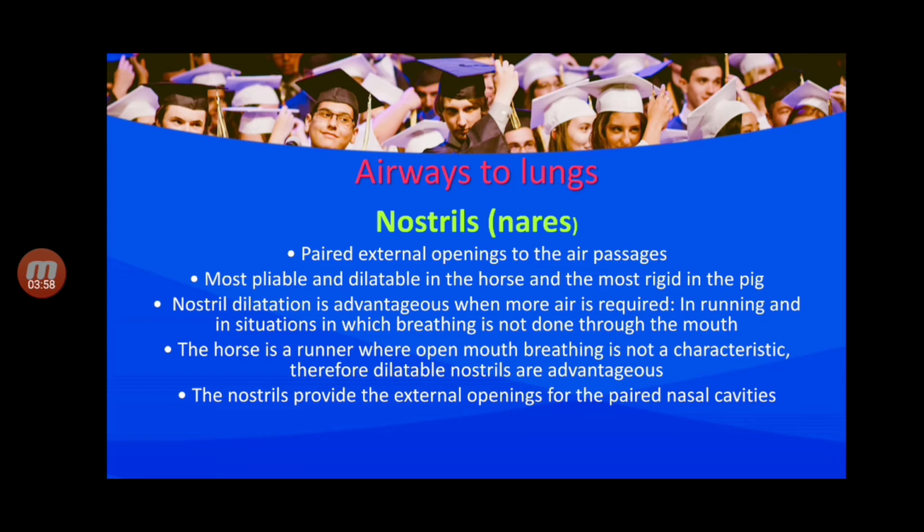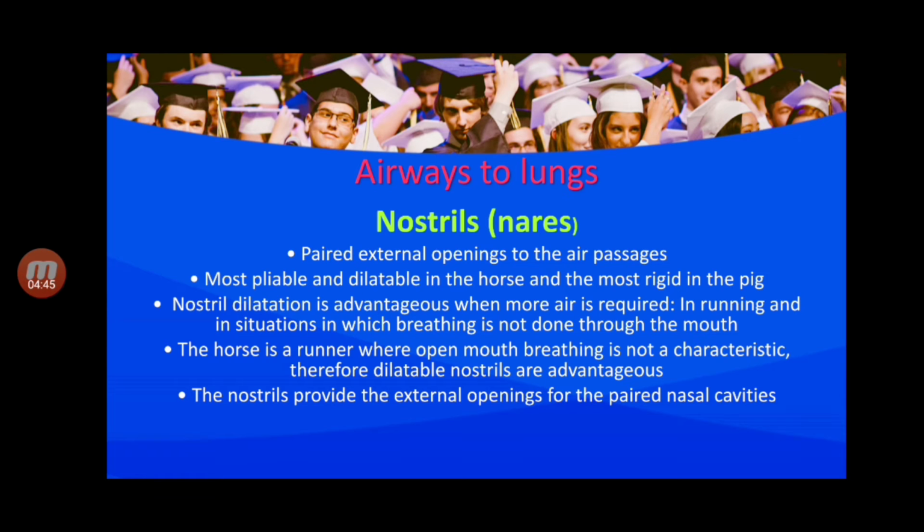Next one, airways to the lungs. Nostril, meaning nares: paired external openings to the air passage, most pliable and dilatable in the horse and most rigid in the pig. Nostril dilation is advantageous when more air is required in running and in situations in which breathing is not done through the mouth. The horse is a runner where open mouth breathing is not characteristic. Therefore, dilatable nostrils are advantageous.